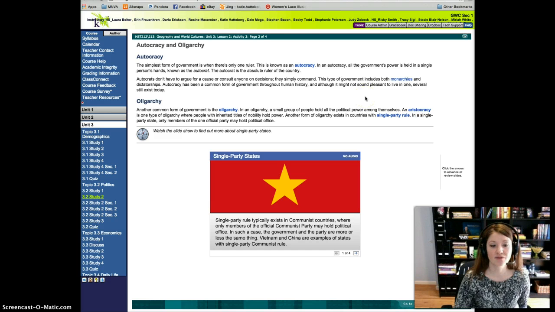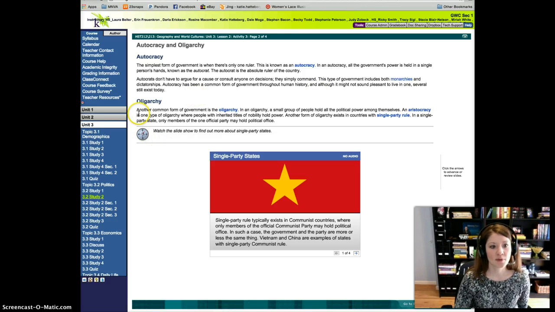Autocracy has been a common form of government throughout human history, and although it might not sound pleasant to live in one, several still exist today, and not all of them are negative. Sometimes we automatically think that an autocrat might be a dictator or might be a negative form of government, but that's not always the case.